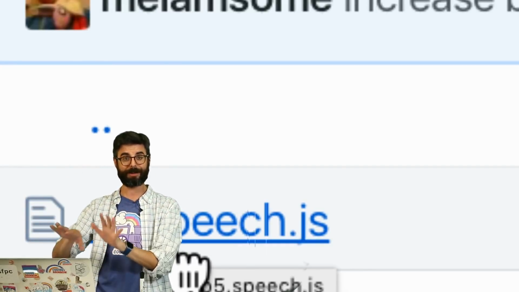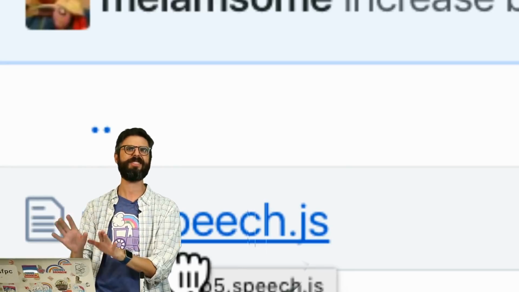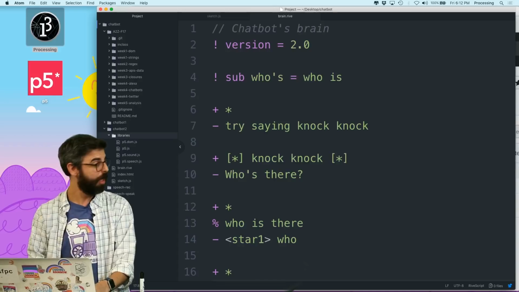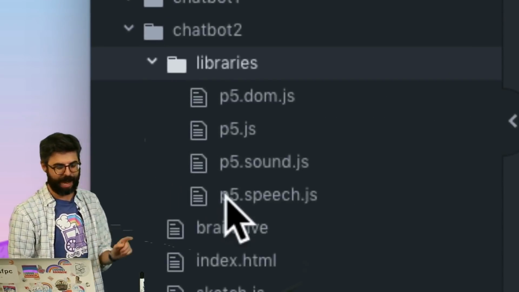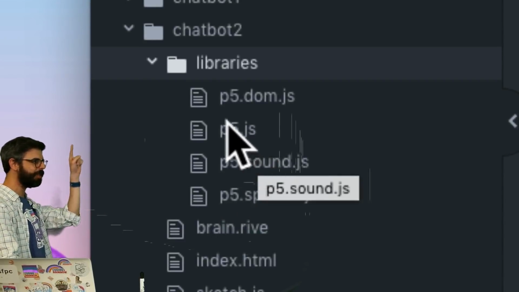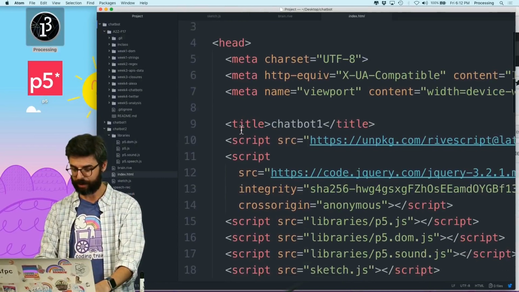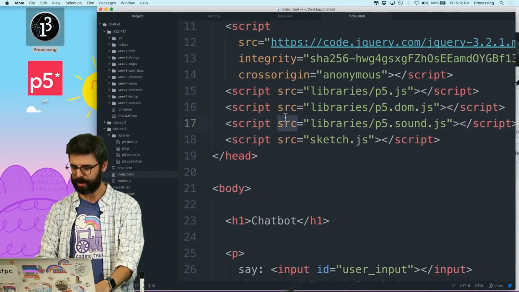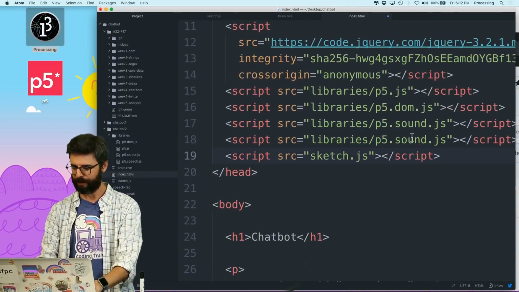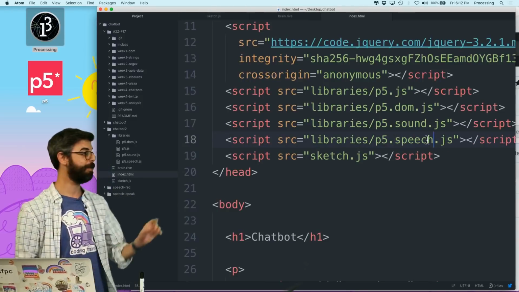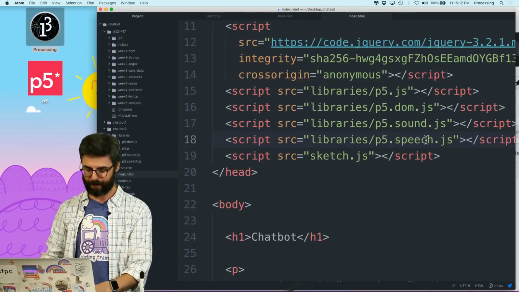I'm not going to go through the steps to download it right now. It's not already there, but I'm going to have an edit point. I'm back. And you can see that I've now added p5.Speech.js to my folder with libraries in it. And the thing that I didn't do is I need to go into index.html and also add a reference to that p5.Speech.js library. Okay, now I have this p5.Speech library.